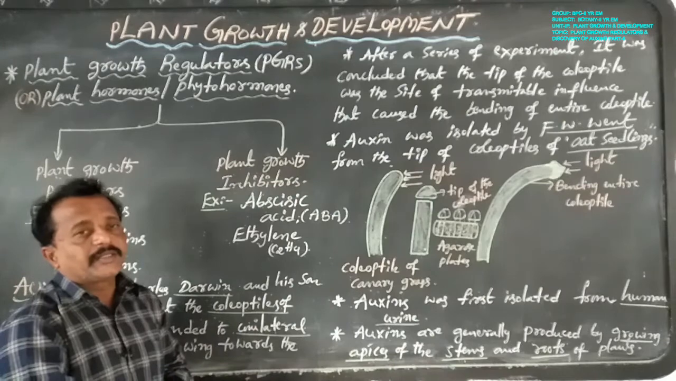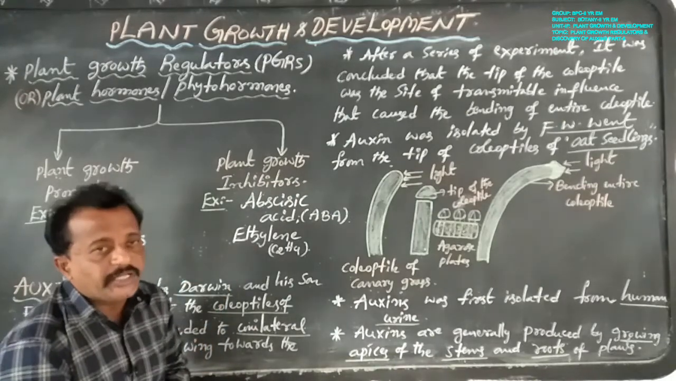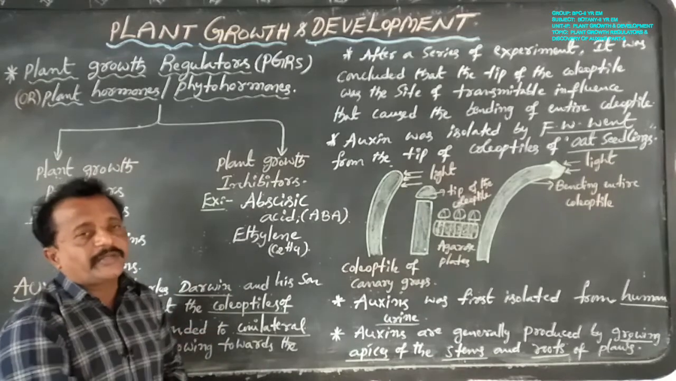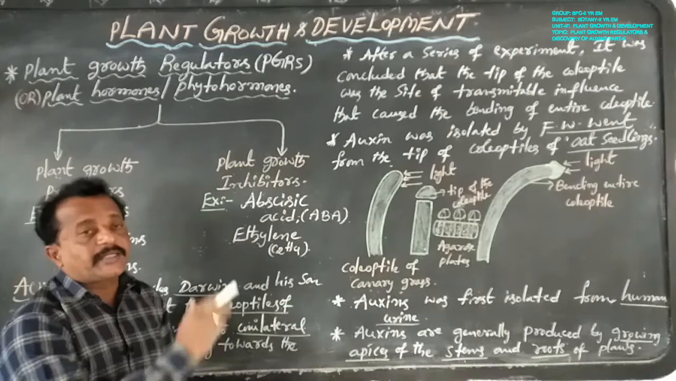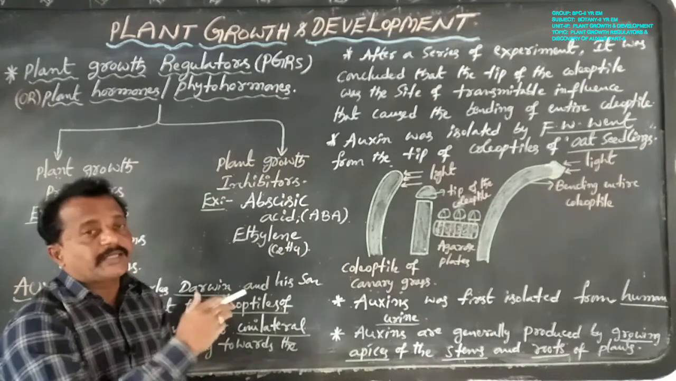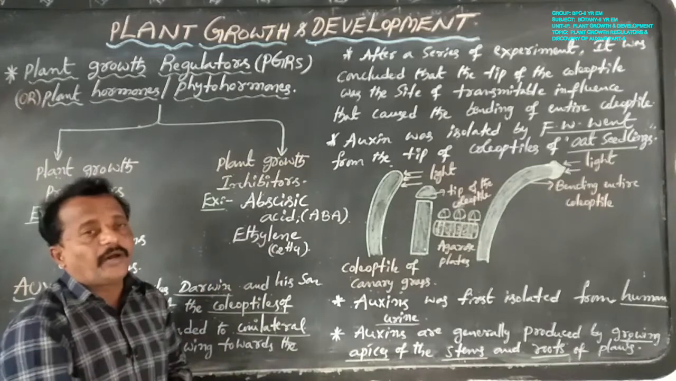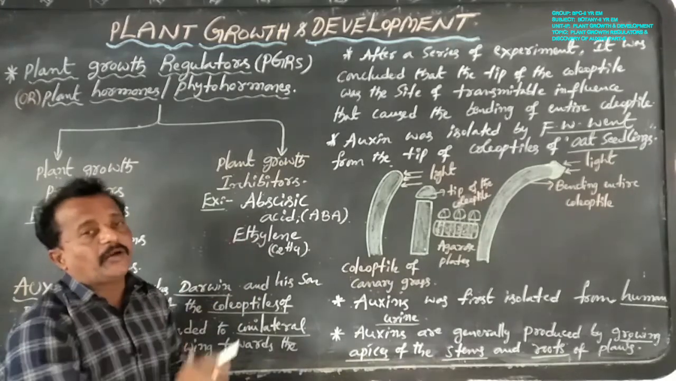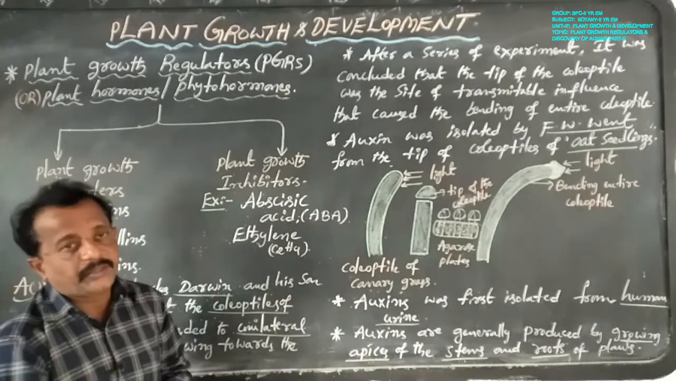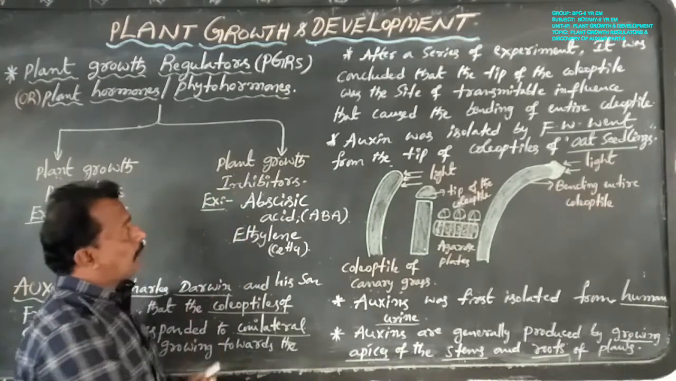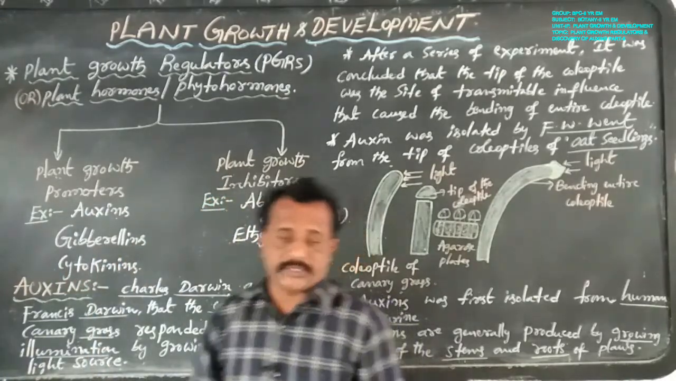Dormancy means the embryo of some plants does not germinate. Abscission means the leaves, fruits and flowers of some plants easily fall off. These are the functions carried out by plant growth inhibitors.